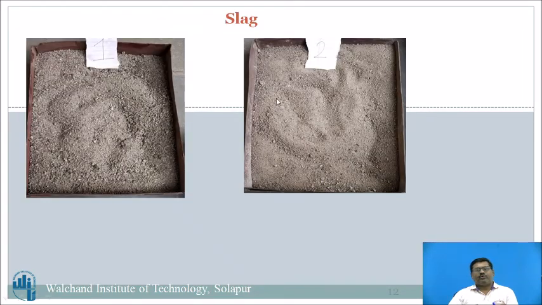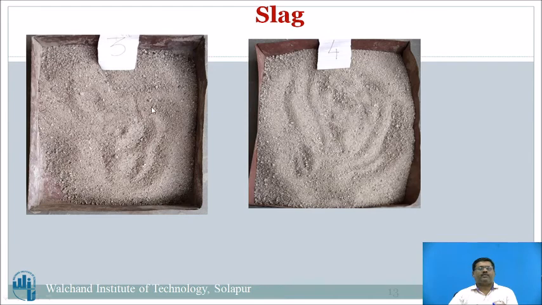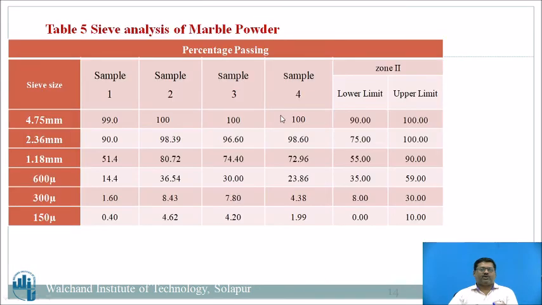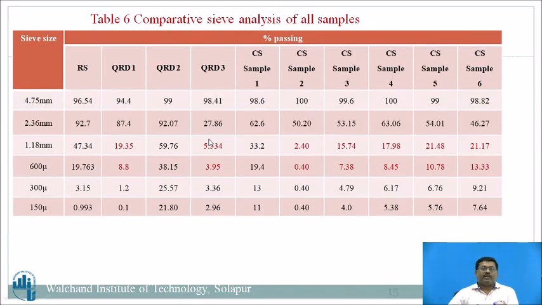Next is slag. Two samples I have shown. These slag samples, 4 samples, are shown. 4 samples of marble powder are also taken, and the percentage passings of these 4 samples are studied and compared with zone 2. You can see here the percentage passings for the marble powder. Now the last table, number 6, is the comparative sieve analysis of all the samples: river sand, quarry rock dust 1, 2, 3 samples, then crushed sand 6 samples. All of these are compared.